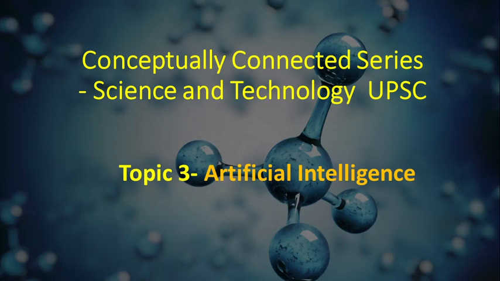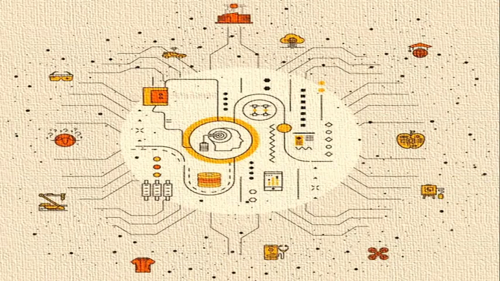So guys, let's begin today's topic of artificial intelligence. What is artificial intelligence? First of all, it refers to the ability of machines to perform cognitive skills like thinking, perceiving, learning, problem solving, decision making. Initially it was conceived as a technology that could mimic human intelligence, but later it evolved in a way that far exceeds its original conception.